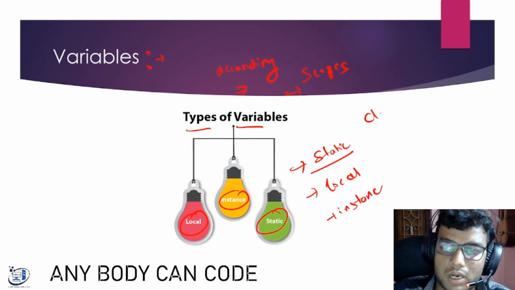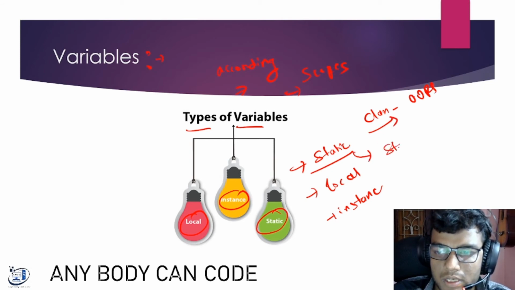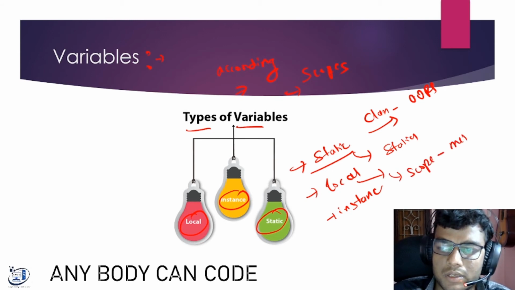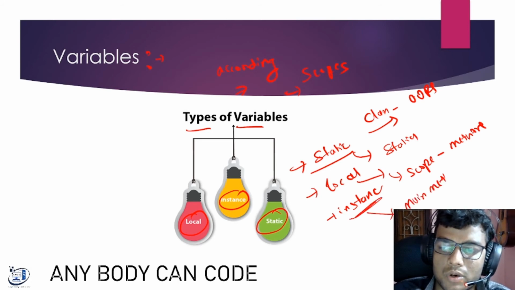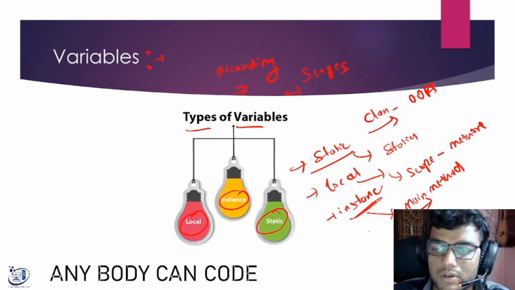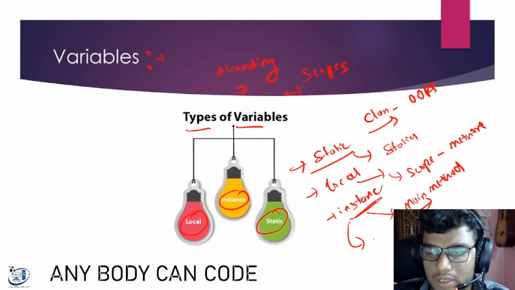Java is a class concept, so all the things are like class. A static variable is generalized for the whole class. A local variable has scope, meaning it is accessible only in that method in which it is declared. And an instance variable is declared in the class. Once I go through the code, you will get to know what the variables are.